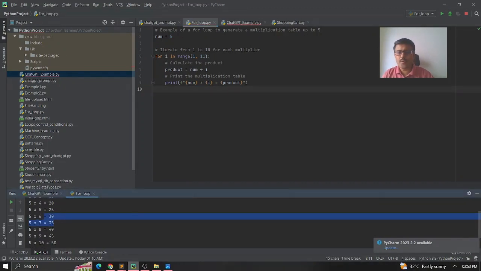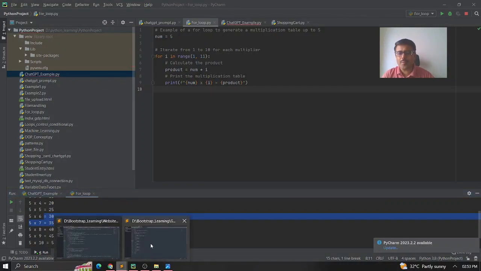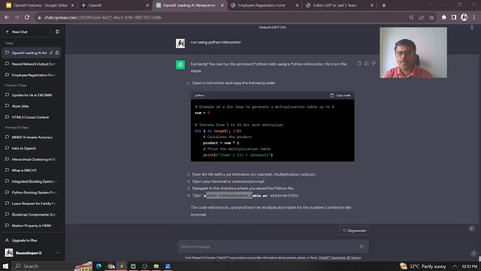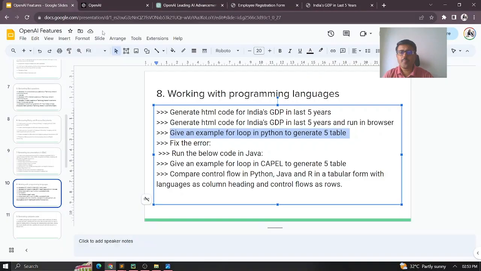Okay, so now it is so easy that you may think that it can only solve simple problems. I'll just show you what other things it can do. So coming here again, suppose I want to make some error in the for loop, and I want ChatGPT to fix the error. Let us see how it will be fixed. I'm just simply saying, fix the error.